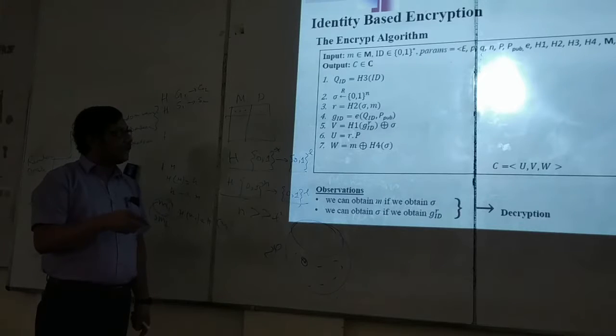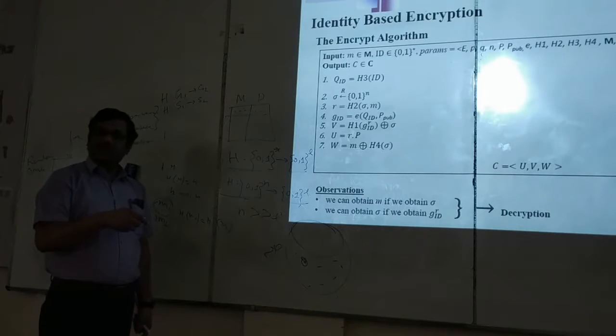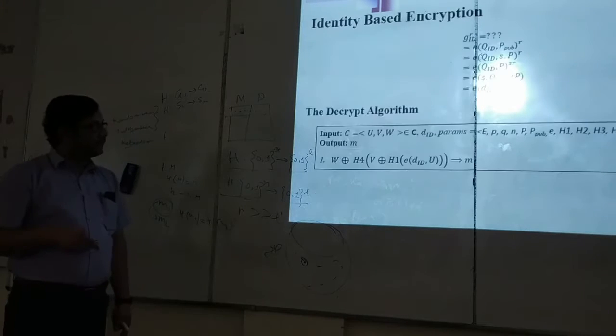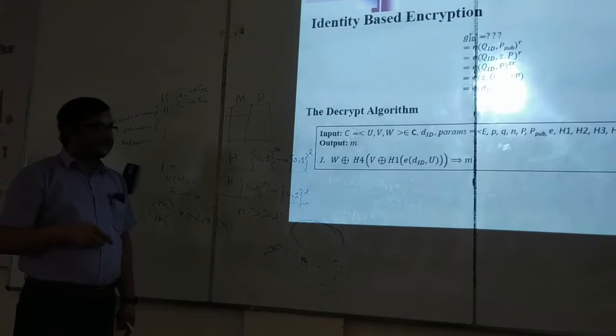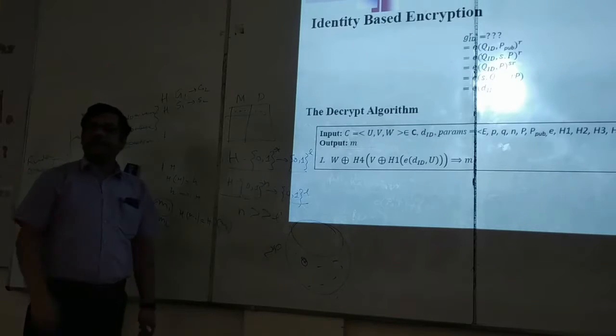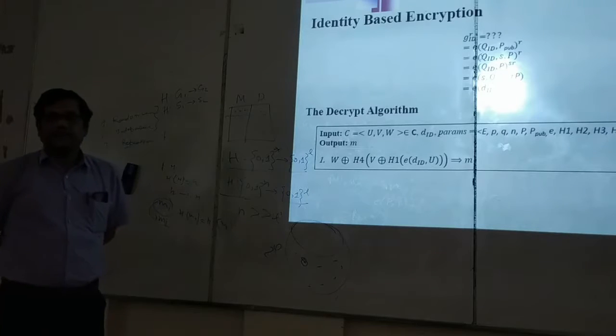XOR that item with V so that it gets sigma. Then that output again it should XOR with W so that it gets M. So it is doing exactly the same thing. It is first taking hash 1 of this input, XORing with V, whatever it is getting, taking H4 of that and XORing with W, then it will get M. If you analyze this thing, you can understand easily later.